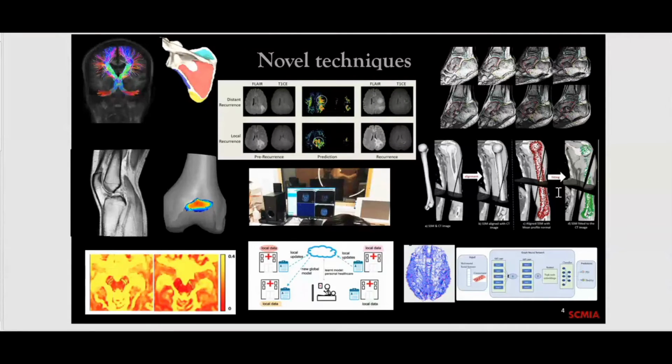And then on the last row, I'm showing some of Bhushan's work again. Here he has shown that the top row images are low resolution, and the bottom row are high resolution. He has converted the low resolution to high resolution using a generative model. The next image is of a bone statistical shape model, showing how you can model the shape using statistical shape modeling.